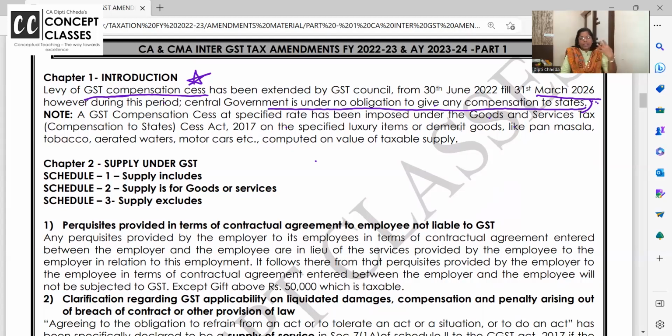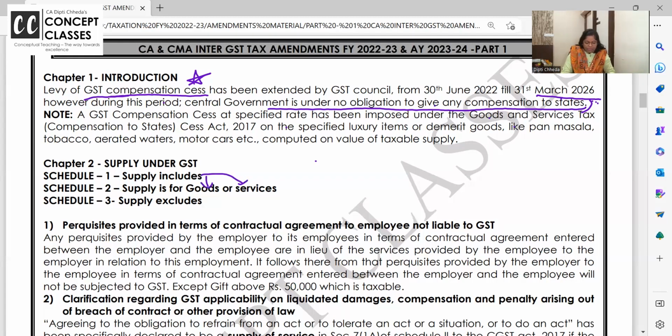Schedule 2 says, okay, this is supply, but is it supply of goods or services or sometimes combined? For example, when I'm going for hair coloring, they are giving service of hair coloring, but then they are selling me that branded hair color also. That bottle is only of 1,000 rupees. But then it was clarified that this is included in services. Hair color is a service, charge it and take it as supply of service.